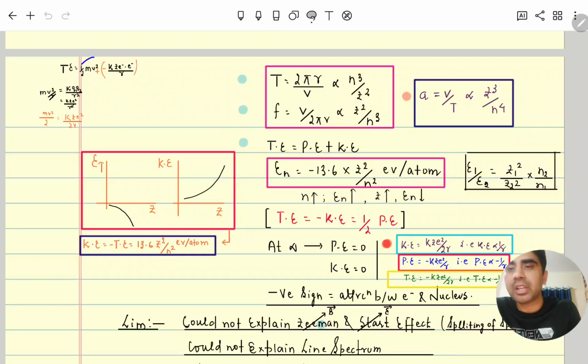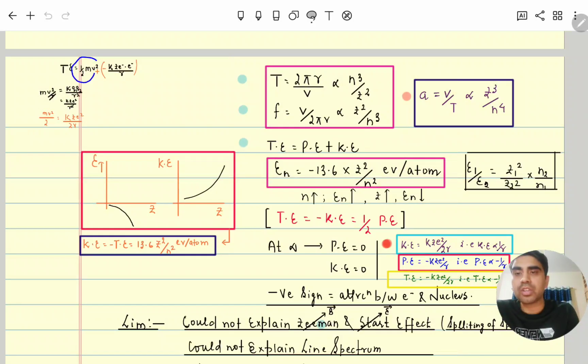Now to calculate kinetic energy, we know the force balance equation. Coulombic force: m v² by r is equal to k q1 q2 by r². Again k is a constant, q1 will be Z into e, q2 is the electron, so k Z e² divided by r². From here one r cancelled, so it became m v² equal to k Z e² by r. Dividing by 2, it became k Z e² divided by 2r. Clear? So this is the kinetic energy of that electron.